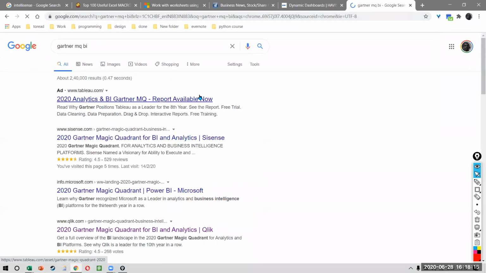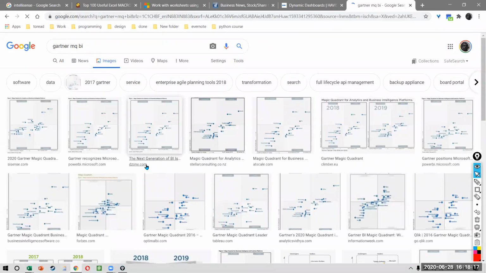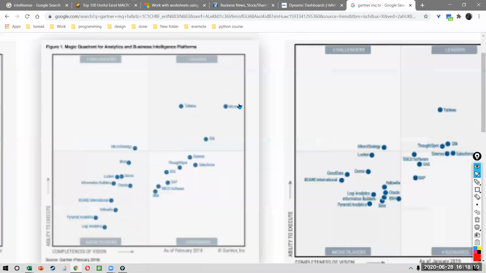for BI, why is Microsoft Power BI here and why is Qlik here? I mean, it's just a numbers game, no? In terms of how rapidly they are getting new clients, Qlik is far behind. Tableau is obviously doing very well because it's very large, but Tableau has lost market share. From 2018 to 2019, they've lost 10% market share. And that tells you something. It is still the #1 BI tool in the market, but it's losing market share. So it will be interesting to see what happens in the future.